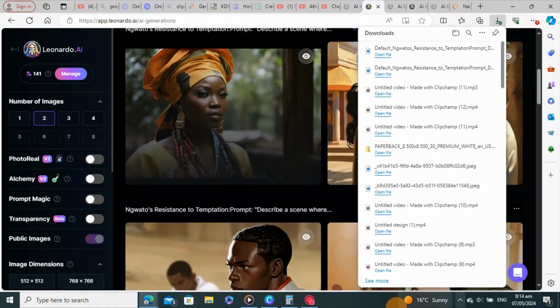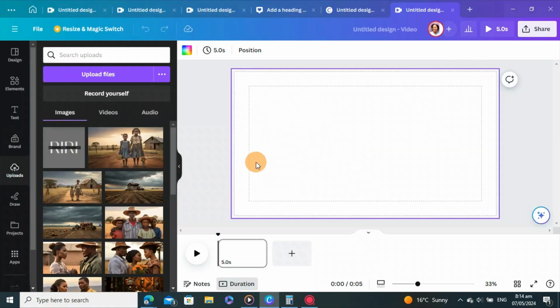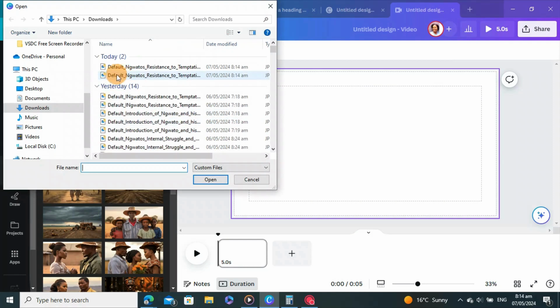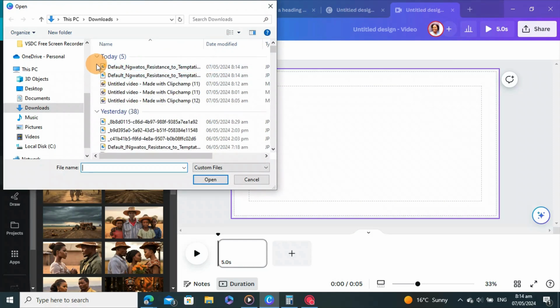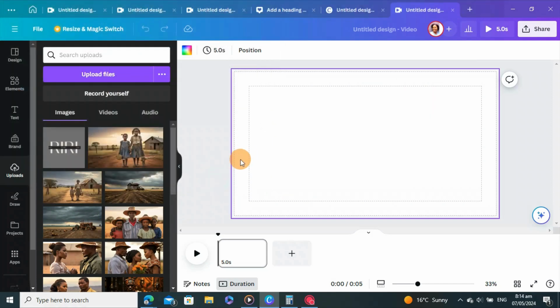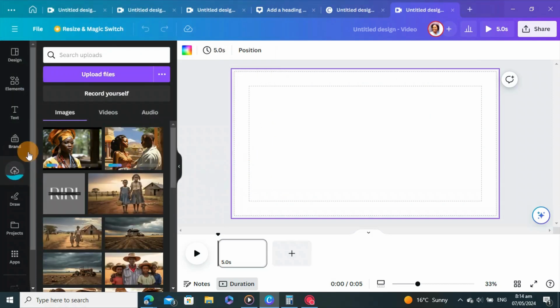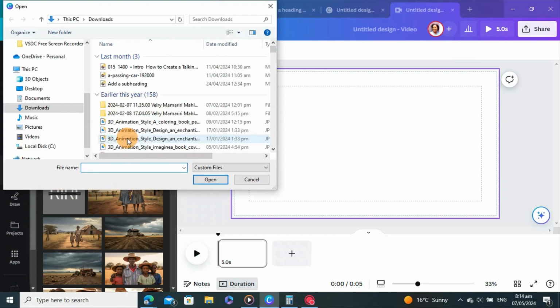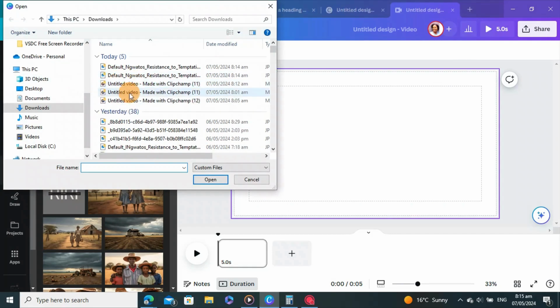All right, the next step is to go to Canva. Okay, we are in Canva. You click upload files. Then you upload these two images, since we already have other images, so we don't need to upload more. We just need only these two. And then another thing is to upload the audio.